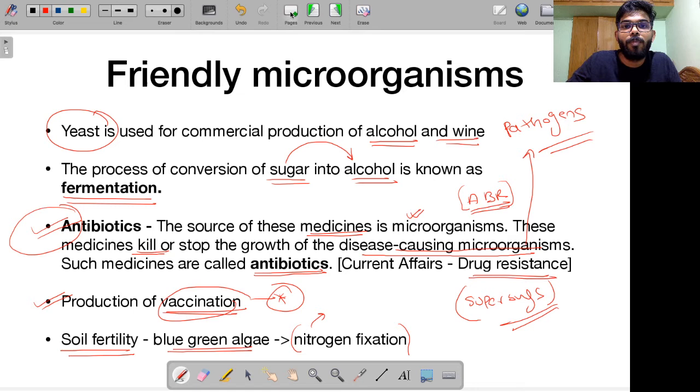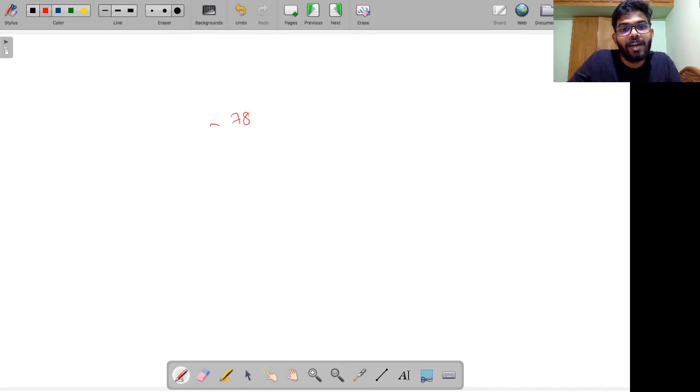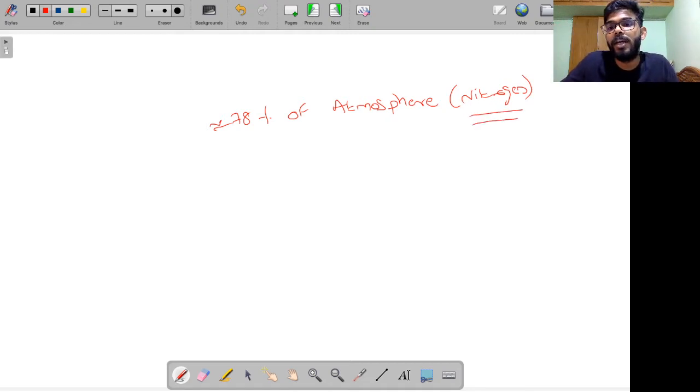Okay, and if you know properly, somewhere around 78% of your air atmosphere is made up of nitrogen, right? But unfortunately, even though plants require nitrogen, plants do not have the capability to directly consume nitrogen from the atmosphere. Just like they directly take carbon dioxide from the atmosphere, they are not capable of taking nitrogen directly from the atmosphere.